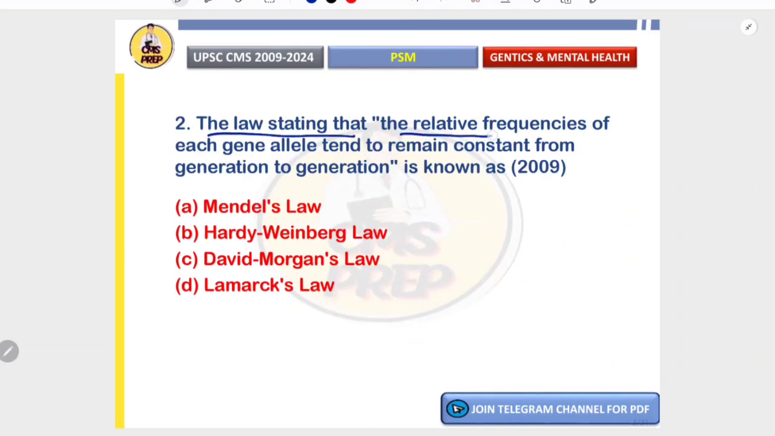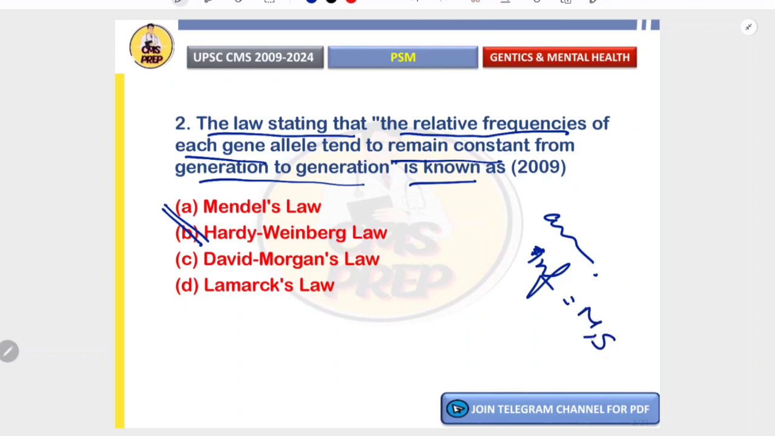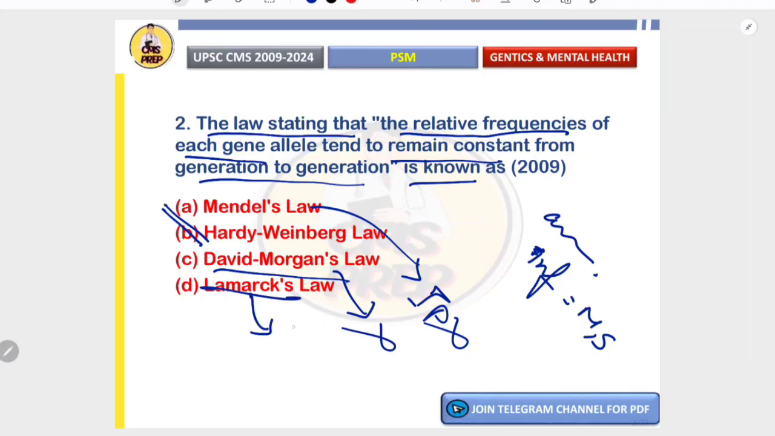The law stating that the relative frequency of each gene allele tends to remain constant from generation to generation is known as. The correct answer is Hardy-Weinberg law. It states that the allele frequency in a population remains constant across generations unless specific disturbing influences are introduced, like mutation, selection, etc. Mendel's law deals with inheritance pattern, not population gene frequencies. David Morgan's law is not an actual genetic principle, and Lamarck's law is an obsolete theory of acquired traits being transmitted. So the correct answer is Hardy-Weinberg law.